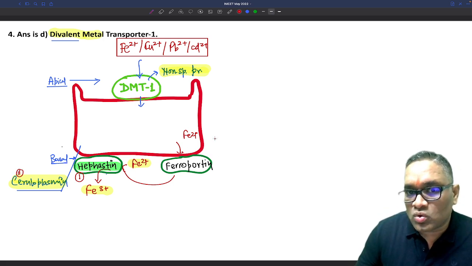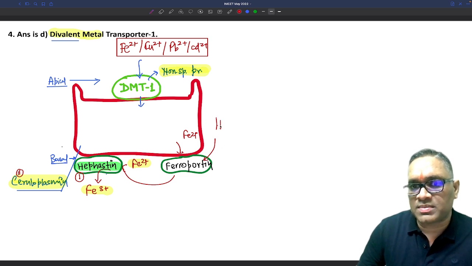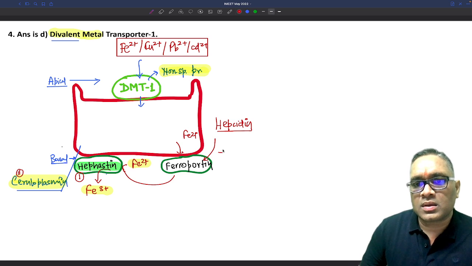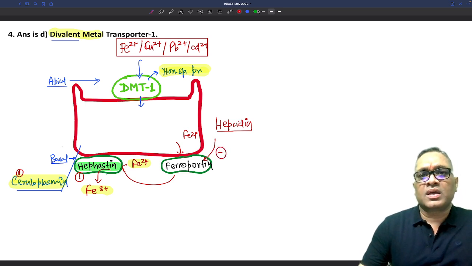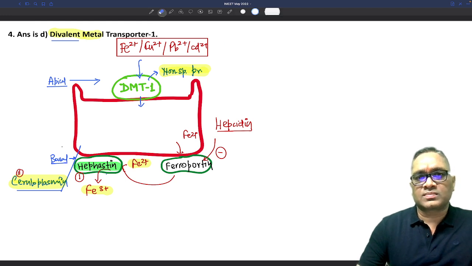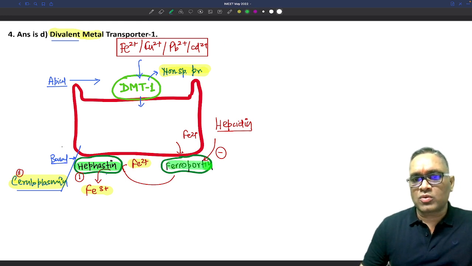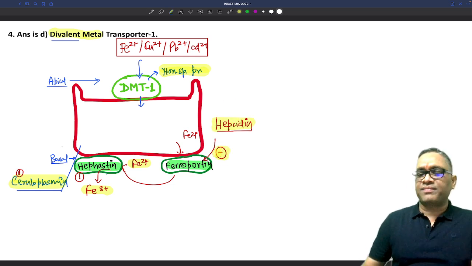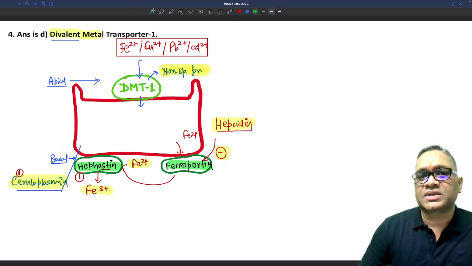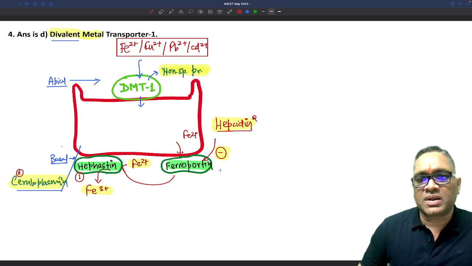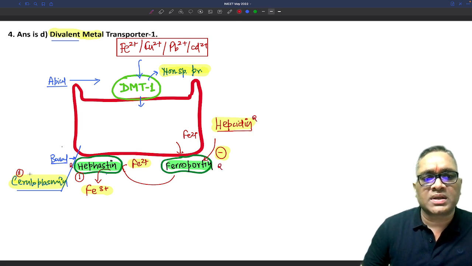Then the third thing is, who will inhibit ferroportin? So please remember, hepcidin will inhibit ferroportin. This was also a question in the AIIMS exam, right? So who will inhibit ferroportin? It is hepcidin which will inhibit ferroportin. That was also a question in the AIIMS exam. So these are the questions which have already been asked in the exam, so they may repeat in the NEET PG